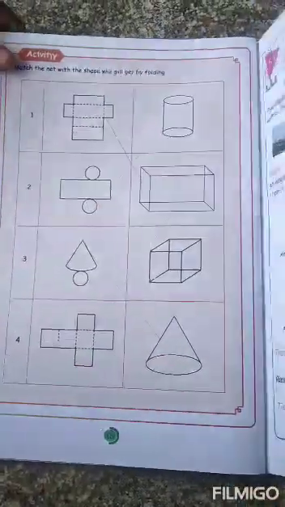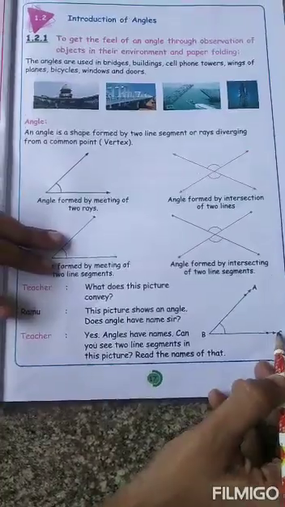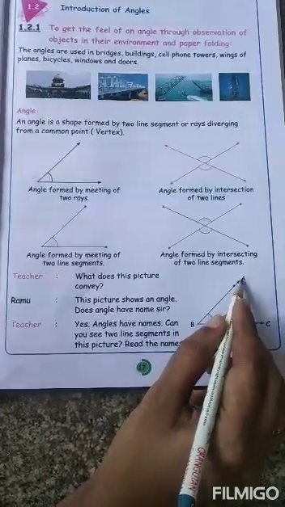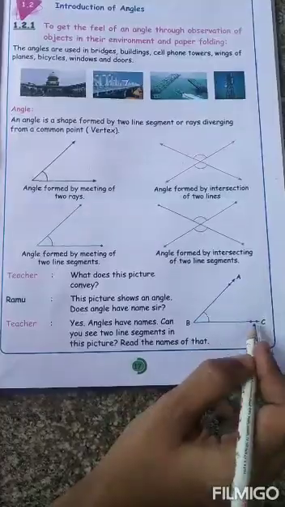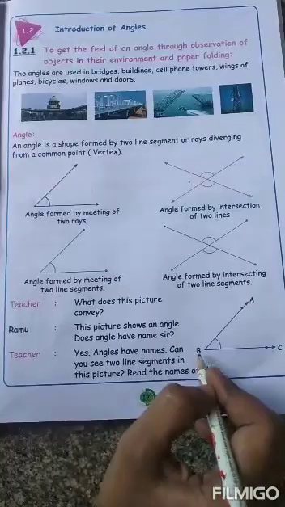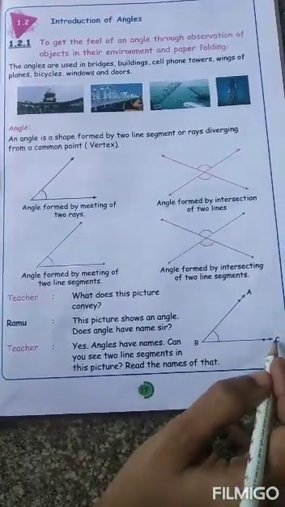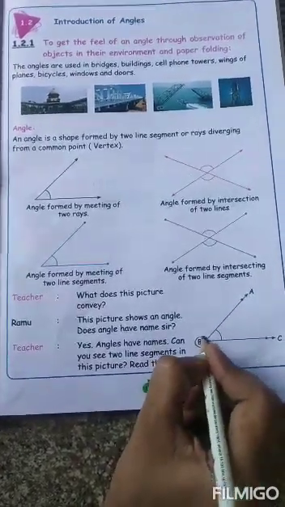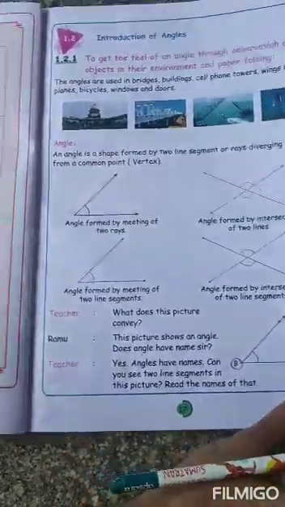We can write this angle using A, B and C. B is the meeting point, so it should always be written in the middle. Either you can write the angle as ABC or CBA. Only thing is B should be in the middle because it is the meeting point.